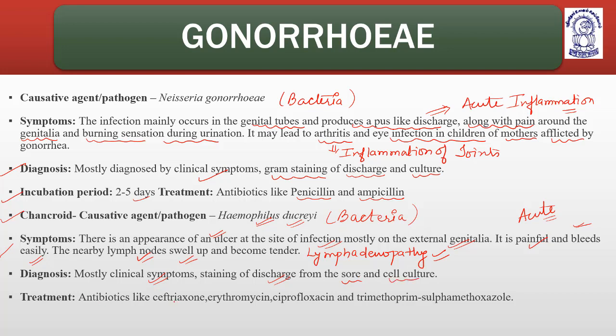Treatment: antibiotics like ceftriaxone, which is a cephalosporin group drug, erythromycin, ciprofloxacin, and trimethoprim with sulfamethoxazole. Trimethoprim and sulfamethoxazole are sulfa drugs, and these sulfa drugs are basically used in skin infections. So I hope this is clear: syphilis, gonorrhea, chancroid.